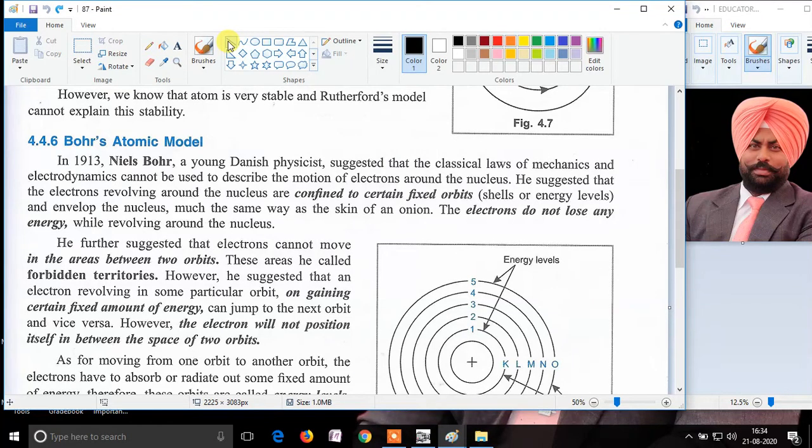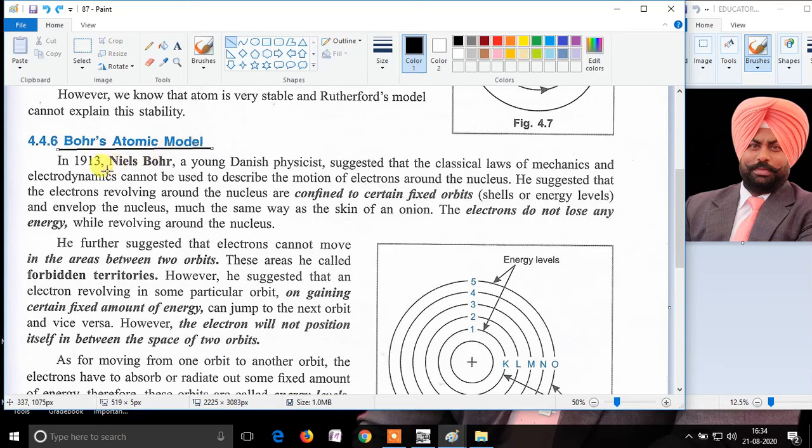In this video, we are going to discuss a few topics from the chapter Atomic Structure and Chemical Bonding from the book A New Approach to ICSE Chemistry, Class 9. In our previous videos, we have discussed the introduction to atomic structure, cathode rays, anode rays, J.J. Thomson experiment and Rutherford experiment. And now we are going to start with Bohr's atomic model.